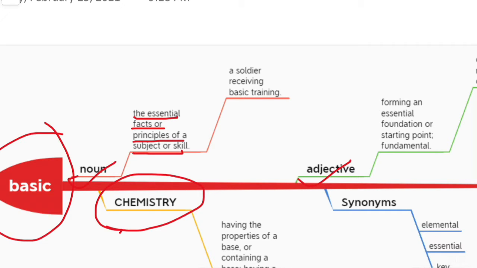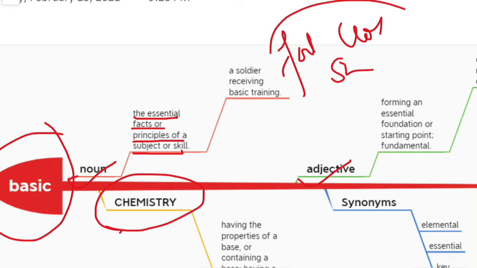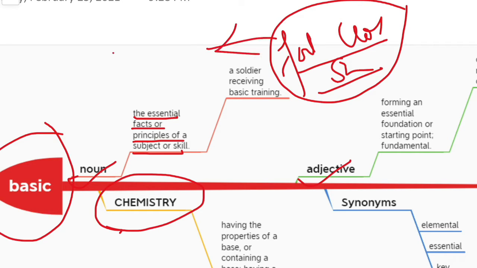So, when we are talking about the word basic, we are talking about something that is very important or very essential, such as the basic ingredients of a recipe or the basic needs of a human being, such as food, clothing and shelter. So these are the basic needs of a human being. Technology, the internet, the mobile phone, these are secondary things. The human being can live without that, but the human being can't live without these basic amenities: food, clothing and shelter. So we can say that these particular things are basic needs.